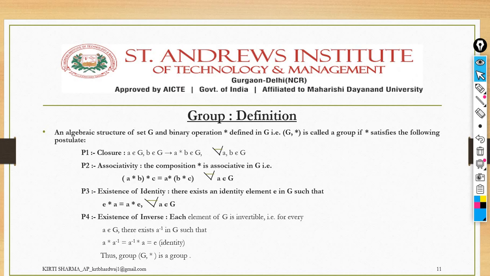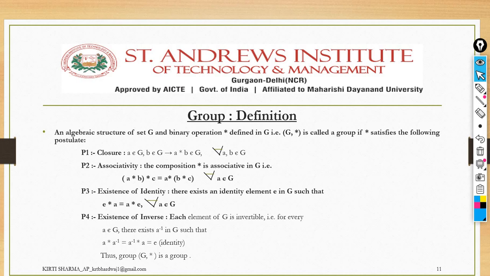So next we have the group. As I've already mentioned, if you are clear with the properties, then only you can understand these particular definitions or the main role of these topics. These are among the most important subtopics of algebraic structure, from the university exam point of view and from the competitive exam point of view also, right? So from both points, this is important. If you're not getting these things, just rewind the video, take a screenshot and practice. I will provide you the practice content at the end of the lecture, so just work on these things. After getting these things, we will move forward in the next lecture.